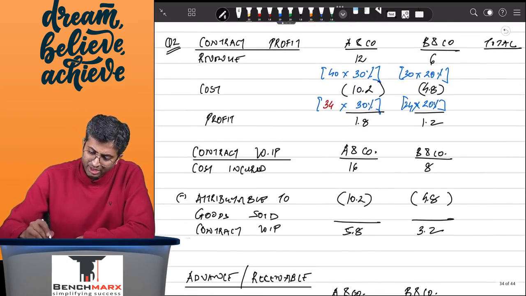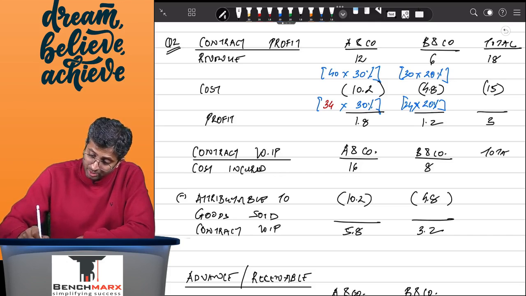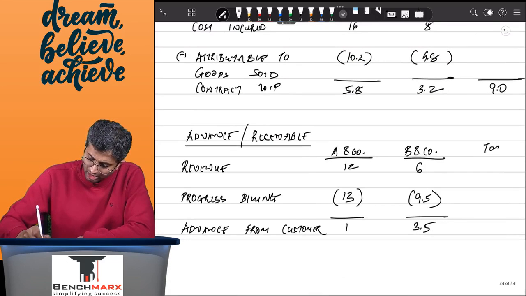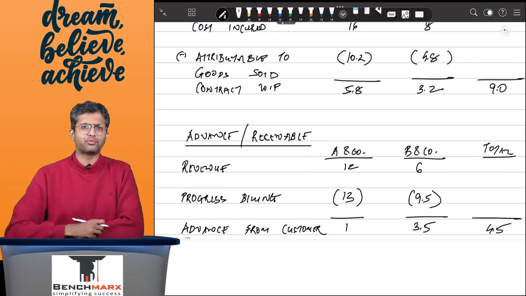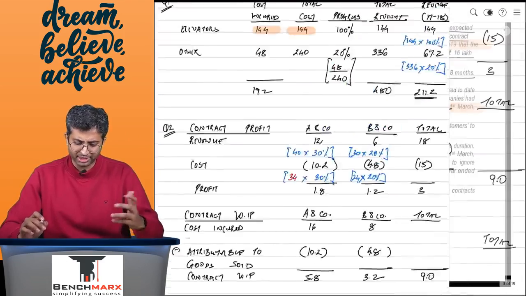And hence, if you look at the total in your financial statements, 18 worth of revenue, 15 worth of COGS and 3 worth of profit will be recorded. In terms of your inventory, a total inventory worth, I think 9 would be recorded, and a total advance which is worth 4.5 will be recorded in the form of liabilities. So these are the crucial numbers which we will try to verify and see.